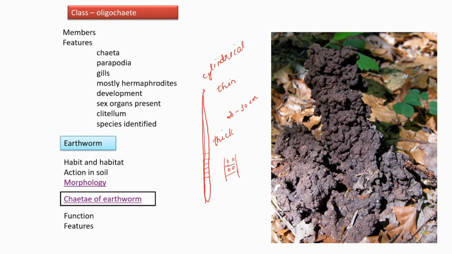Then septa are there. Septa means partitions. The number of segments can vary between 100 to 120. Distinct head: we can't demarcate which is the head of the earthworm. But the first segment is called the peristomium.